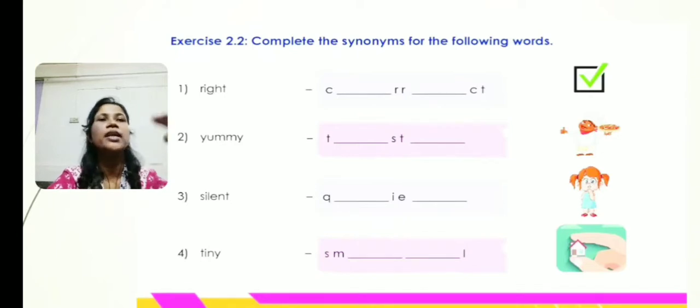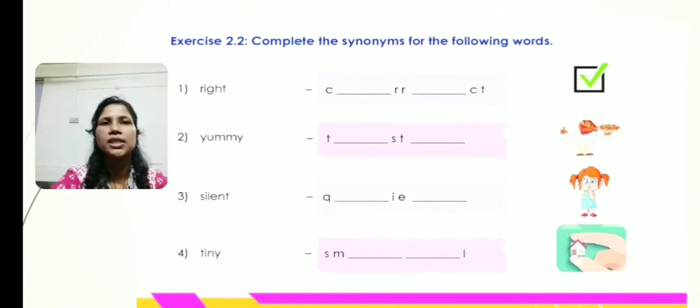So in that picture, what can you see? You can see a tick mark, a right. So it will be correct. C-O-R-R-E-C-T, correct. Next one is yummy. Y-U-M-M-Y, yummy. So what is it actually? Yummy means what? It is very tasty.